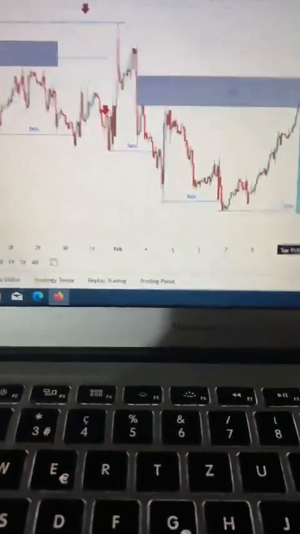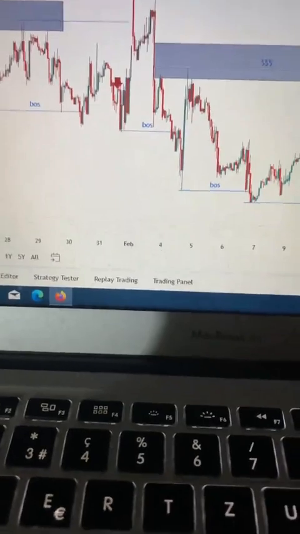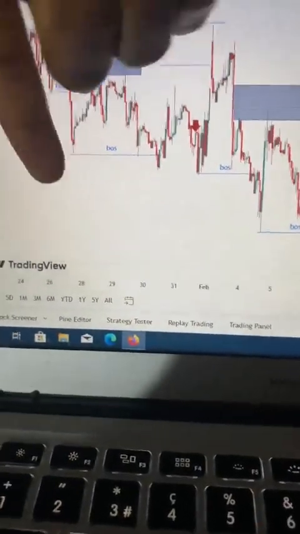This is liquidity. For me, this is liquidity. This is not a break of structure. This is liquidity. So this is the original break of structure now. With the help of market structure, you can know that this is a break of structure.